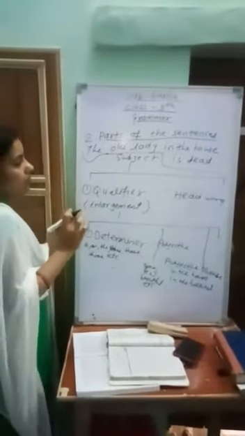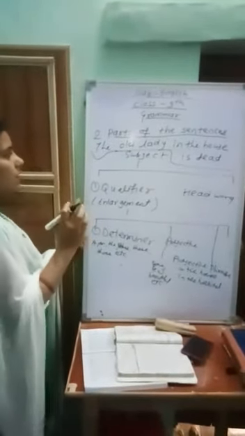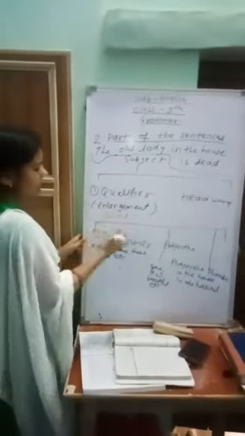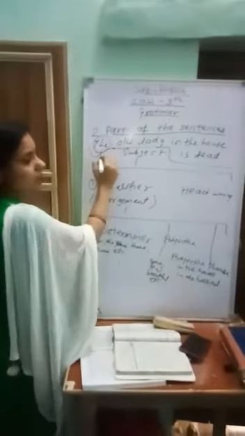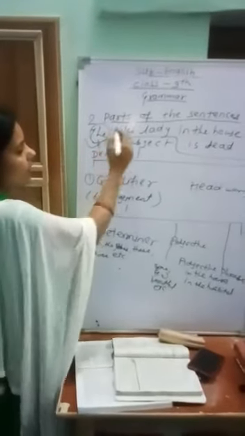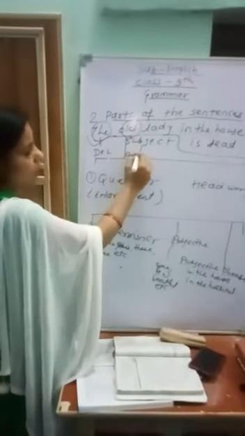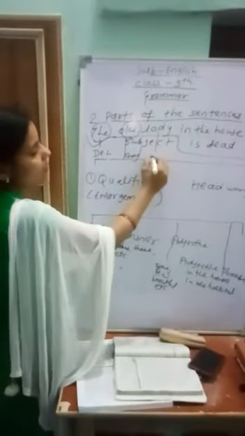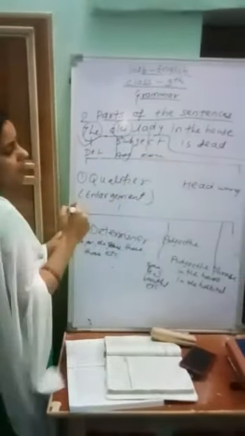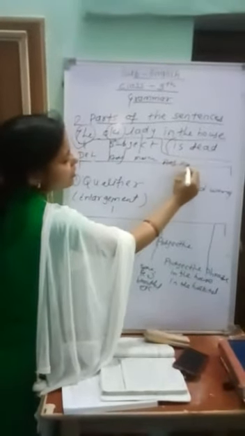Now we divide our subject according to determiner, adjective, and adjective phrase.